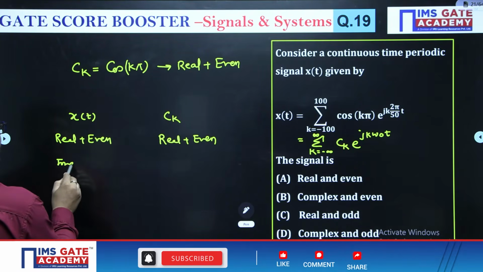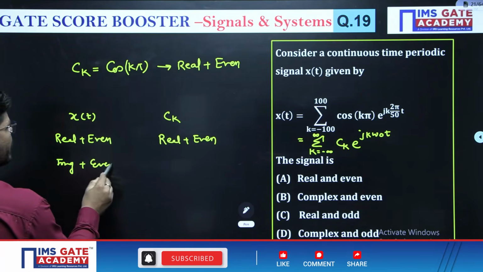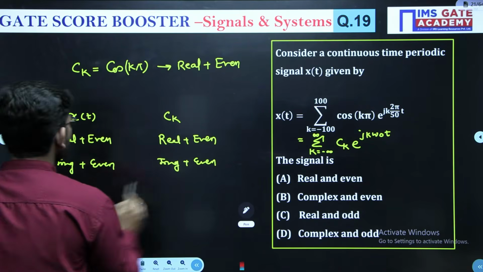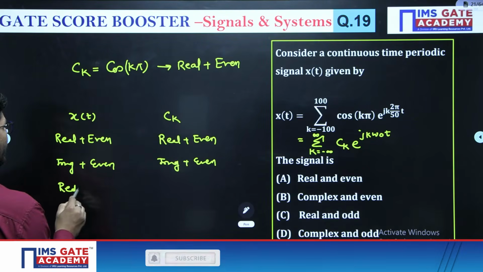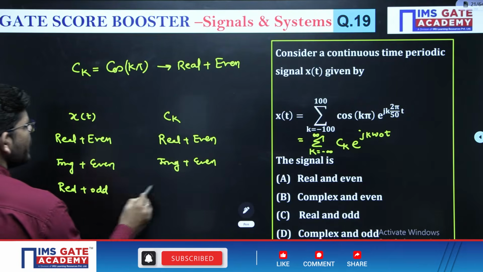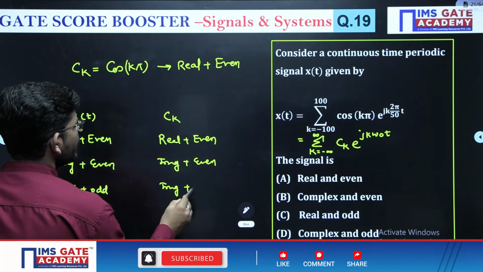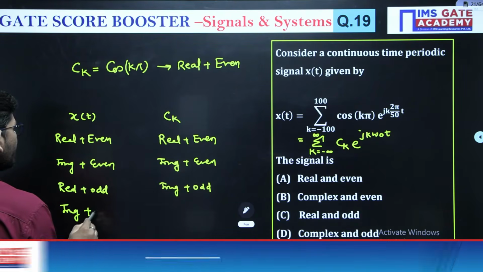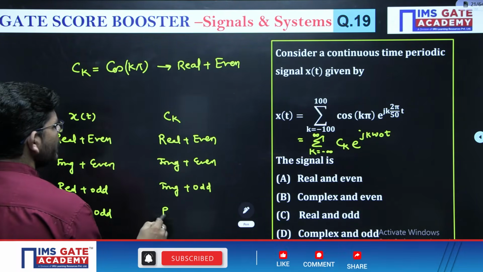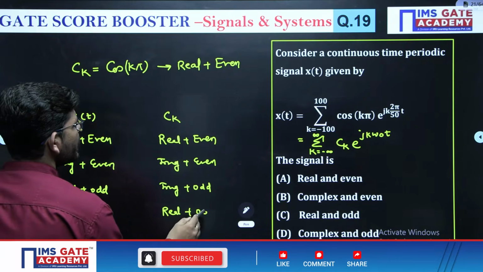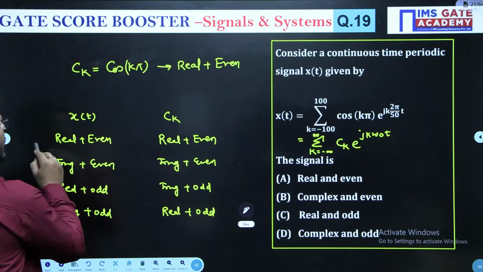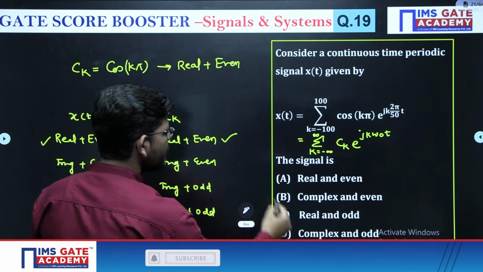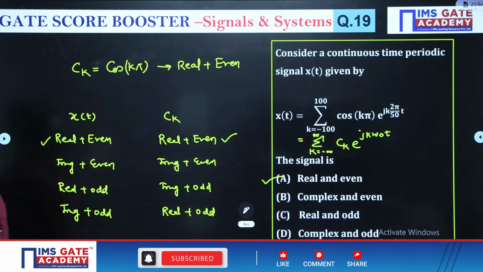If it is imaginary plus even, then it will also be imaginary plus even. If it is real plus odd, then this will be imaginary plus odd. If it is imaginary plus odd, then this will be real plus odd. So in our case, Ck is real plus even, so Xt will also be real plus even. This will be the answer.